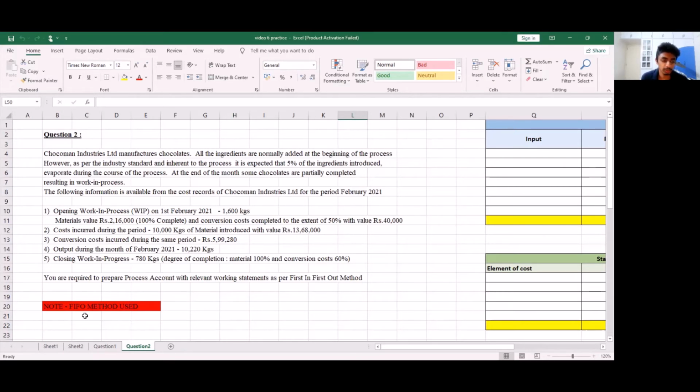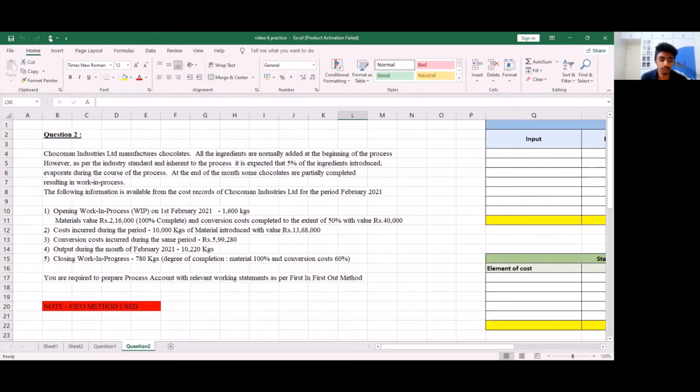We are required to prepare process account with relevant working as per the first in first out method. So this is our FIFO method, and we have to prepare a process account and relevant working statements, which means a statement of equivalent production, statement of equivalent cost per unit, and statement of evaluation. Let's see how we're going to do this.